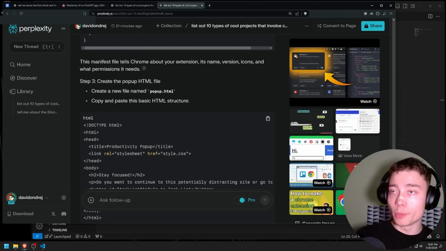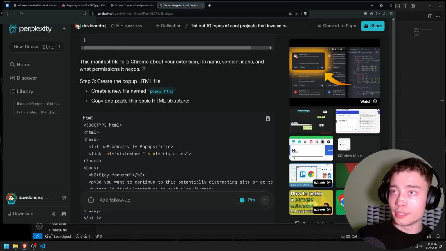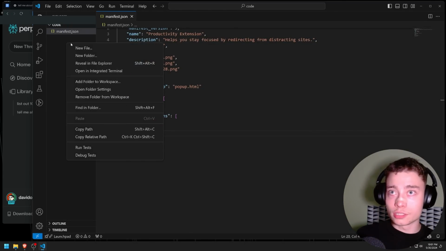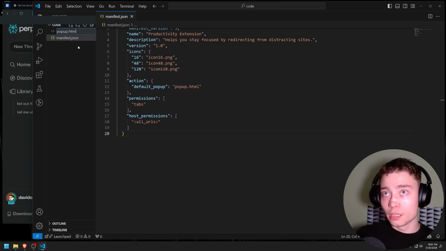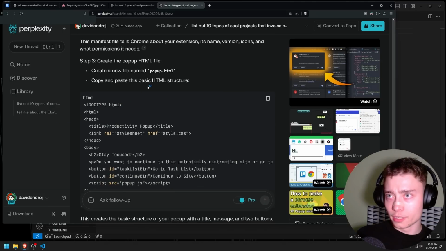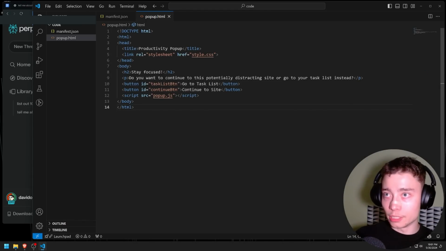Step 3, create the pop-up HTML file, okay? I don't know why they named it pop-up, but I guess that's going to be the name of our productivity Chrome extension. This pop-up. New file, HTML, and this is going to be the main HTML. And I'm going to simply copy-paste this code that Perplexity gave me.